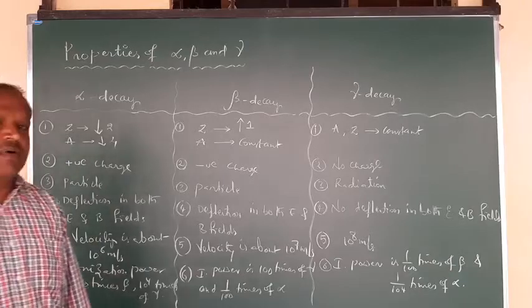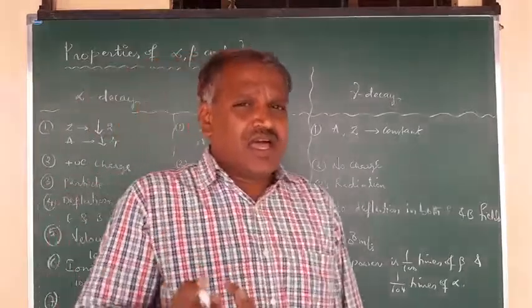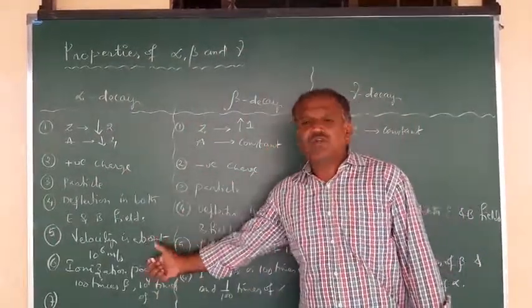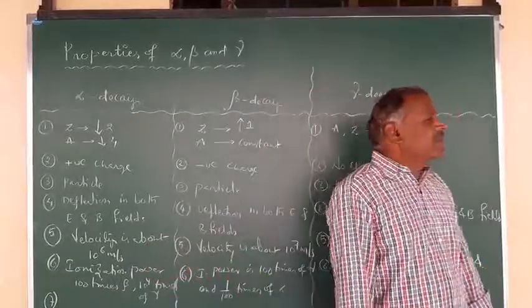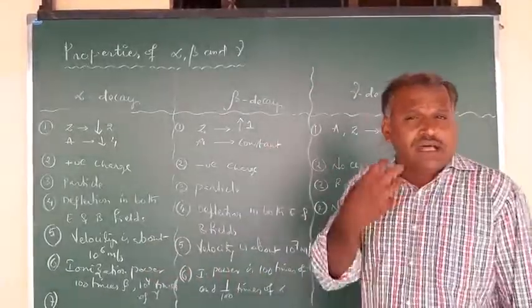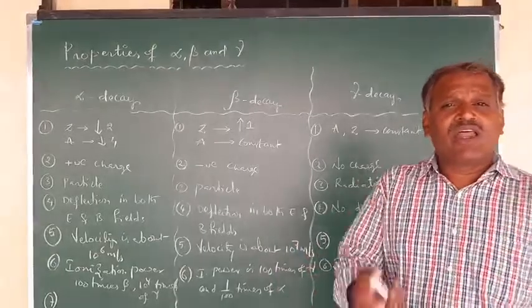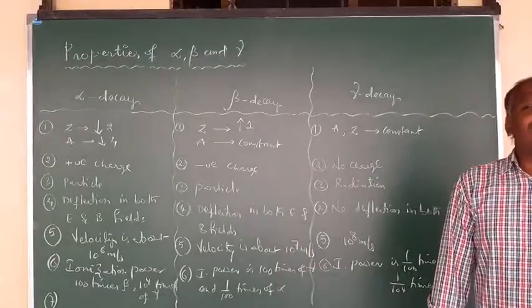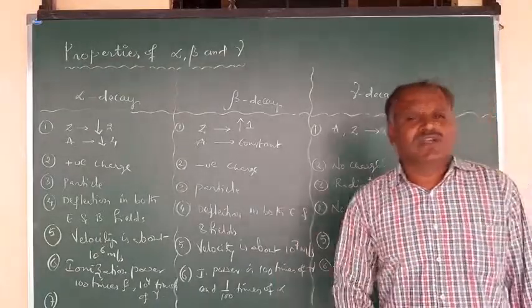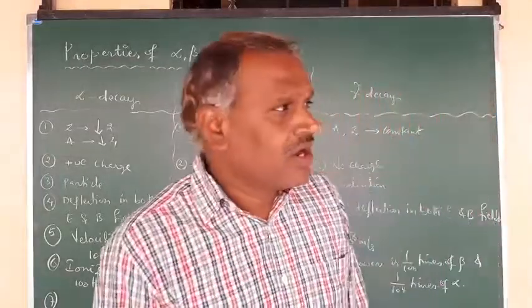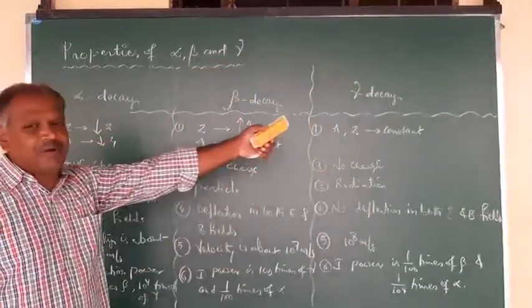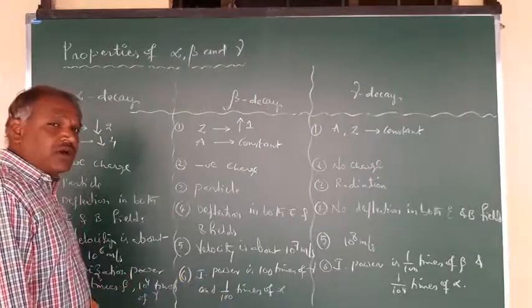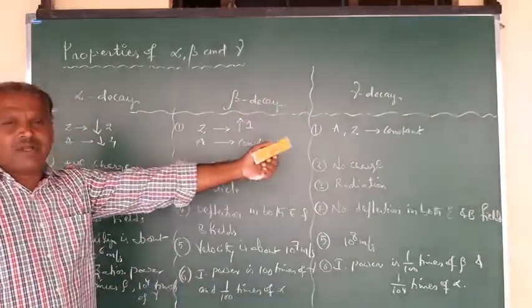Now it is the penetrating power. That means they have kinetic energies. When they have high kinetic energy with velocities of 10^6, 10^7 and 10^8 meters per second, when they interact with matter, they can even pass through a certain thickness. That is called penetrating power. So the penetrating power is highest for gamma: 100 times that of beta and 10,000 times that of alpha.